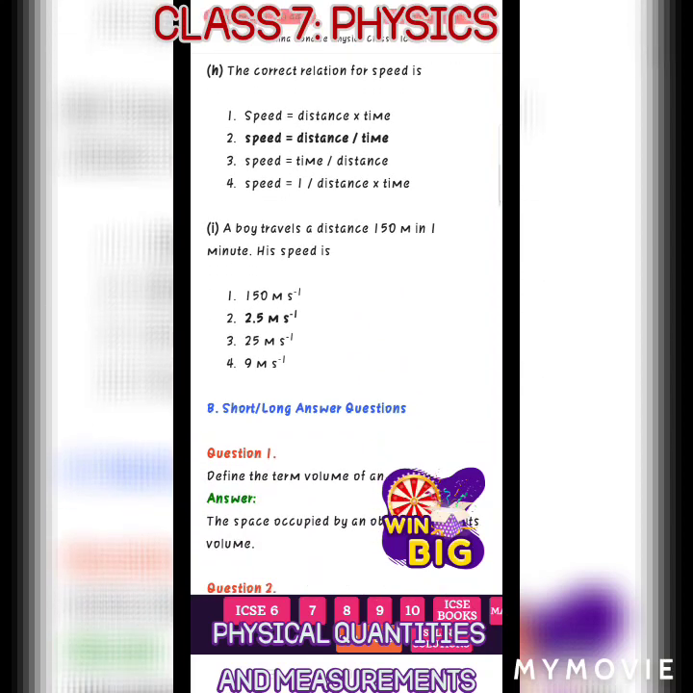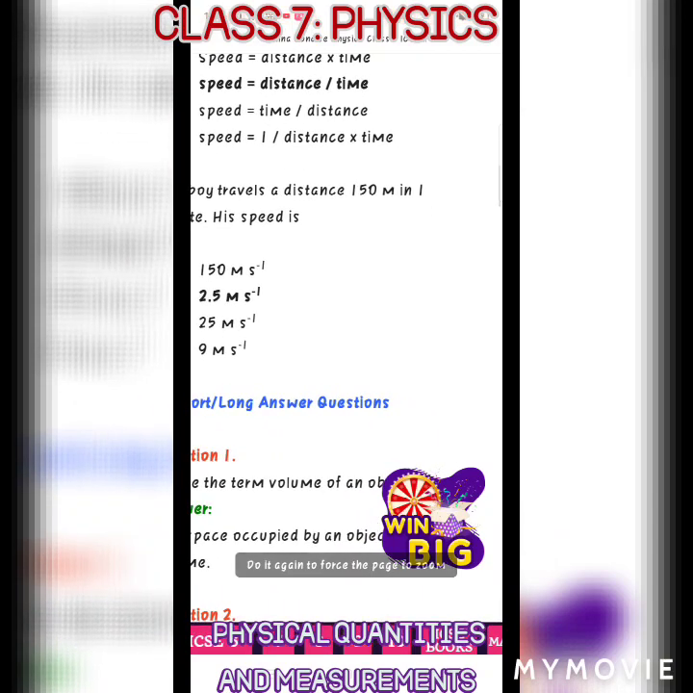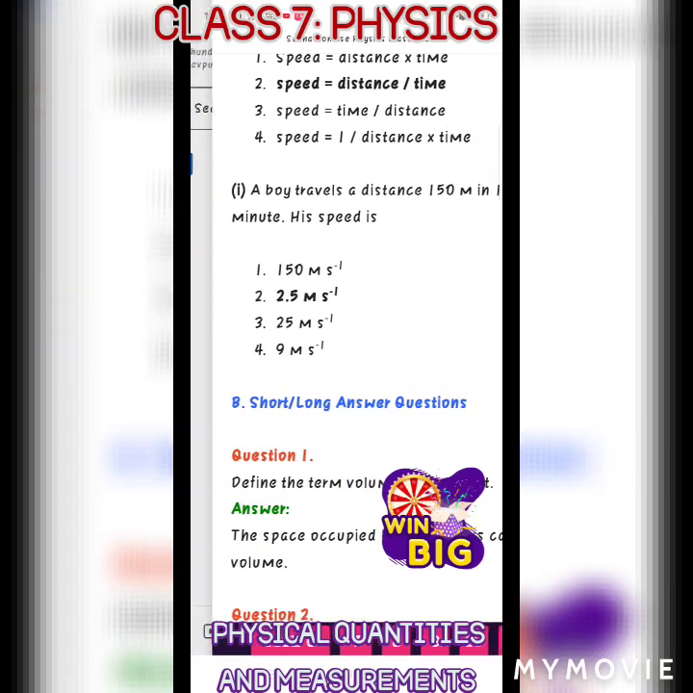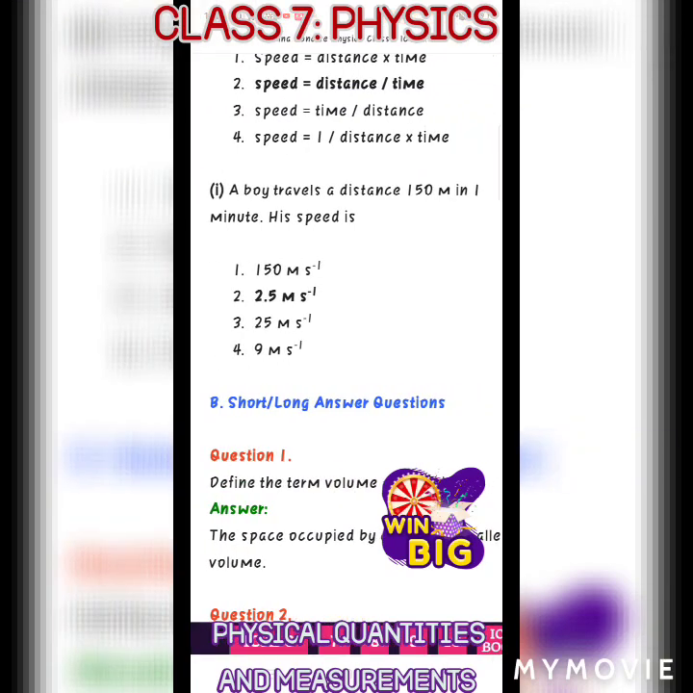The correct relation of speed is speed equal to distance upon time. Then the next answer is 2.5 meter per second. Till this point you have to write in your notebook, and next day we will give the short and long answers of this chapter. So write all the questions and answers in your notebook and learn properly.